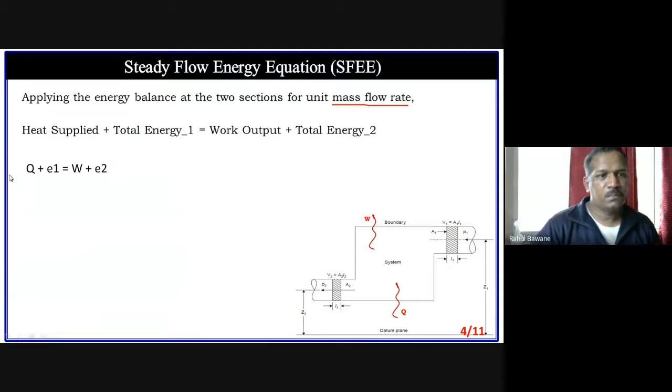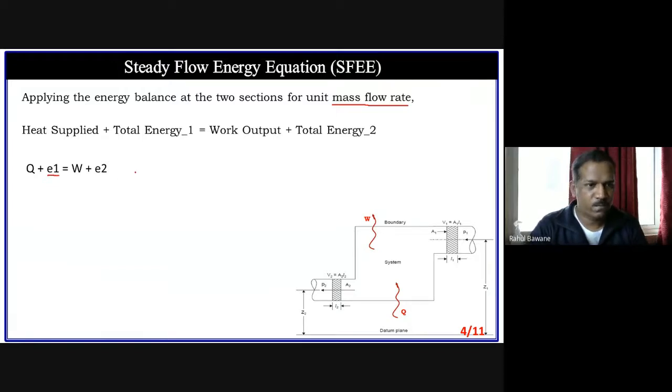Now heat supplied is Q, and suppose the total energy at intake is e1. Why small e1? Because we are considering the mass flow rate as a unit. If there is a particular mass, suppose 10 kg or 10.5 kg, then we would use the notation capital E. But as it is per unit mass flow rate, it is small e1. So 1 is for intake and 2 is for outlet. This must be equal to work done plus total energy at outlet.